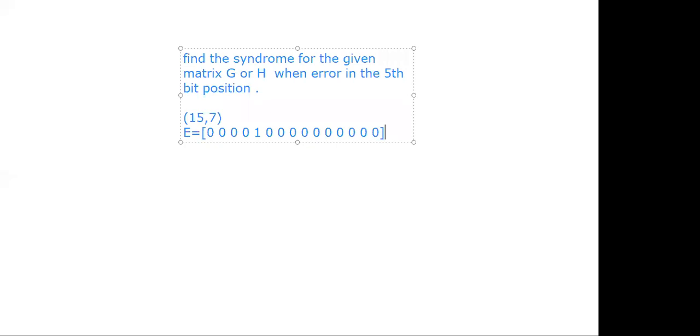Are you able to find the syndrome for the given generator matrix or parity check matrix whenever they mention the error vector or error position? Clear about this? And remember, one point is very, very important. That is, the syndrome vector is compulsorily in any one row of the H transpose matrix. In any one row of the H transpose matrix. That is very, very important. Based on that also you can write the syndrome vectors. Right? Okay. I think this topic is clear. Next.